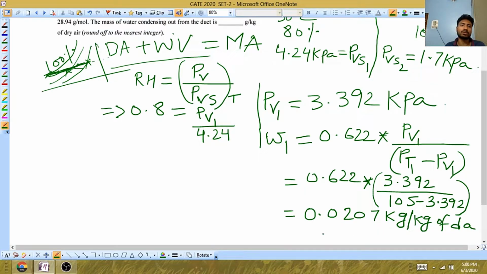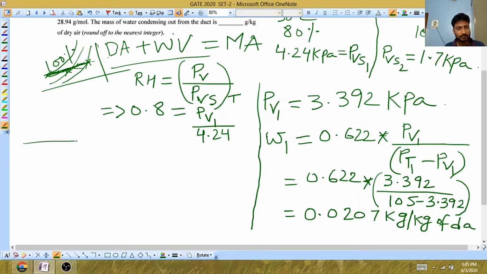This is the actual unit for omega, because omega means humidity ratio, the mass of water vapor to the mass of dry air.